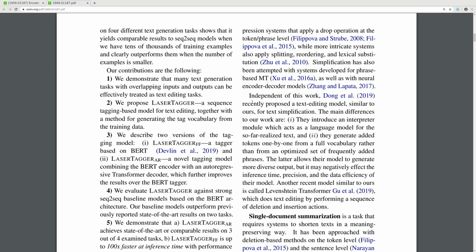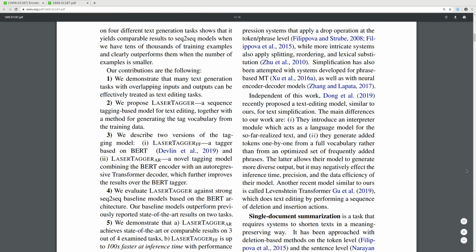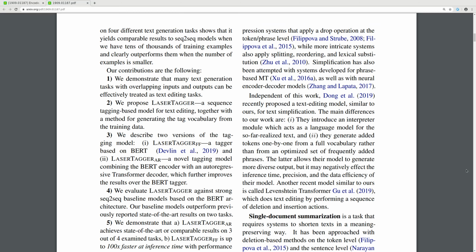models. Independent of this work, Dong et al. 2019 recently proposed a text editing model similar to ours for text simplification. The main differences to our work are: 1. they introduce an interpreter module which acts as a language model for the so far realized text, and 2. they generate edit tokens one by one from a full vocabulary rather than from an optimized set of frequently added phrases.